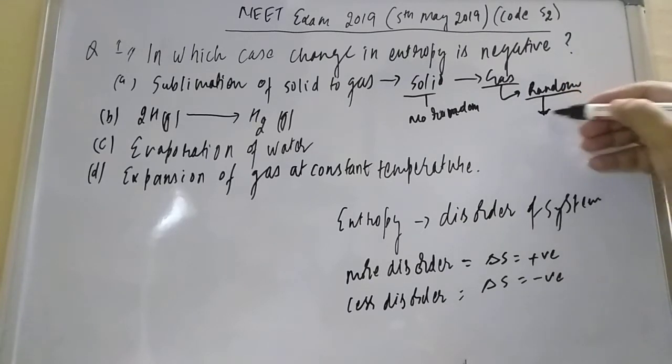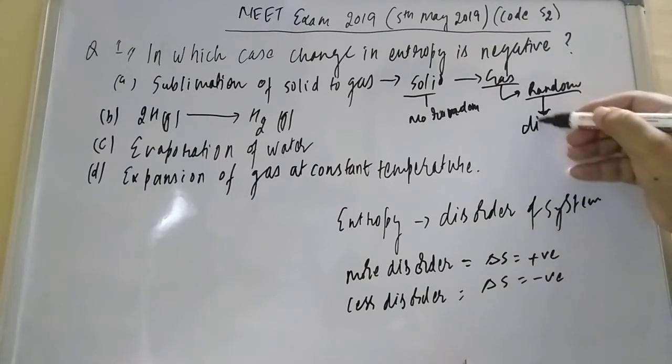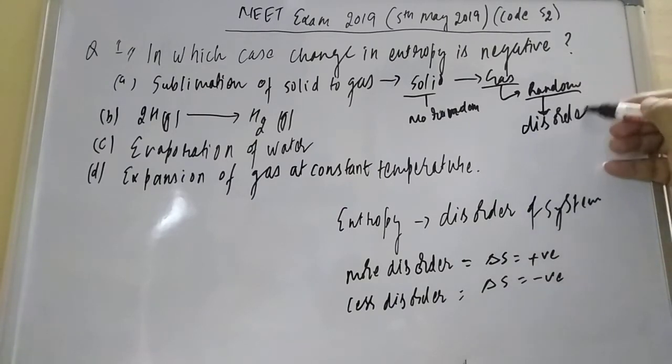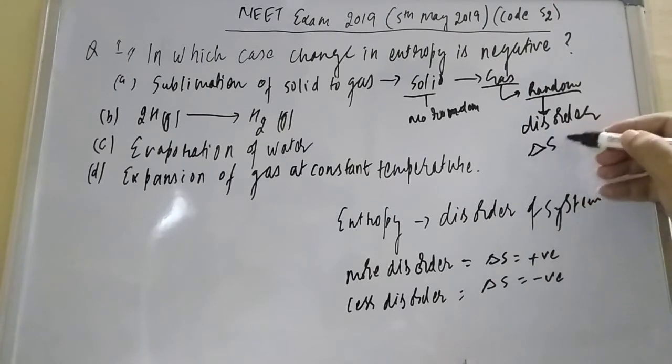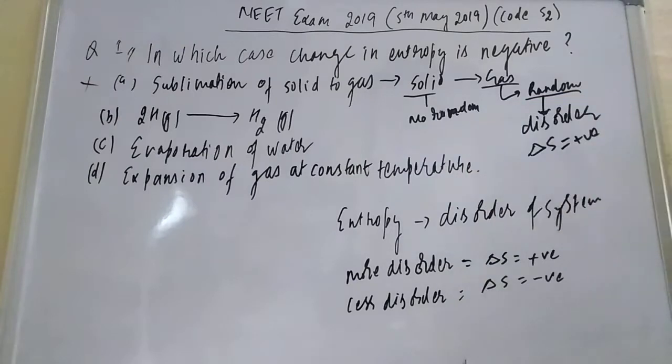If the gaseous particles are random, the disorder will be more, and then delta S will always be positive. So the first option is wrong.